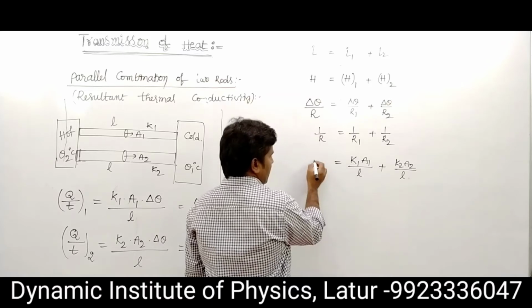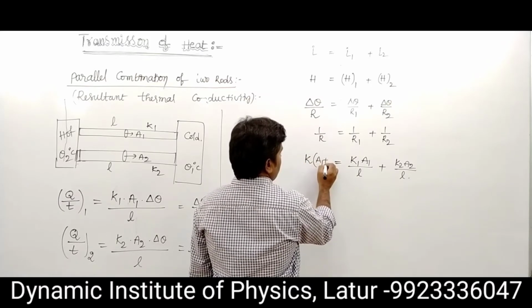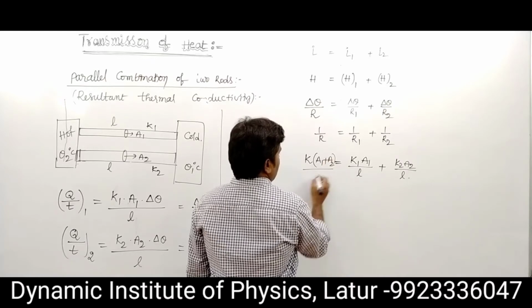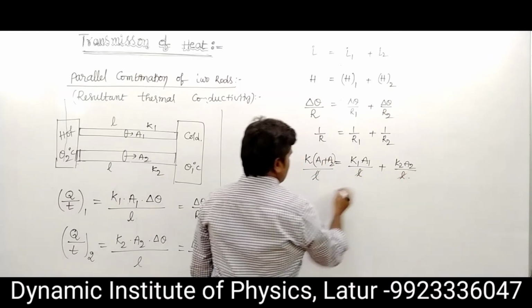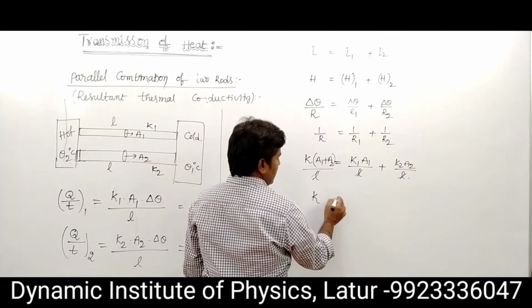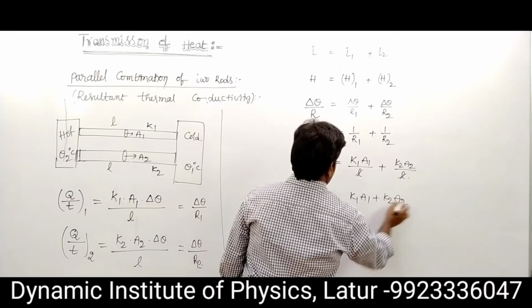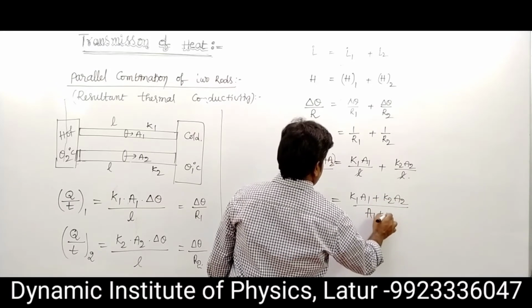And this is the resultant K and area, (A1 plus A2) upon L. L is the same, so after cancelling, K into (A1 plus A2) equals K1 A1 plus K2 A2. That value equals K1 A1 plus K2 A2 upon A1 plus A2.